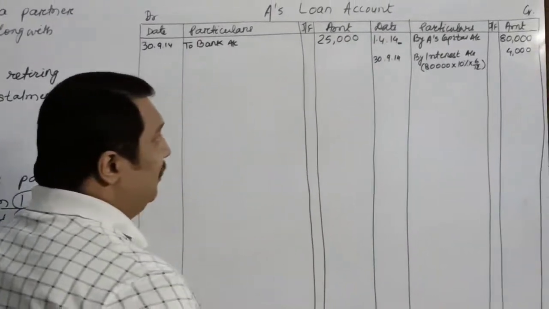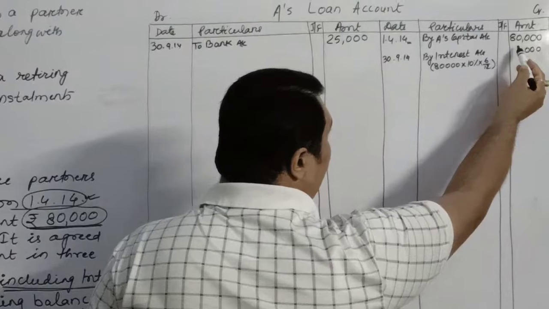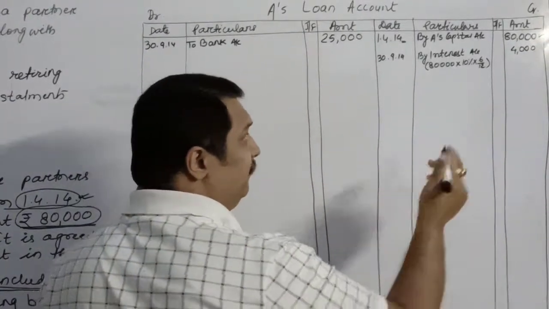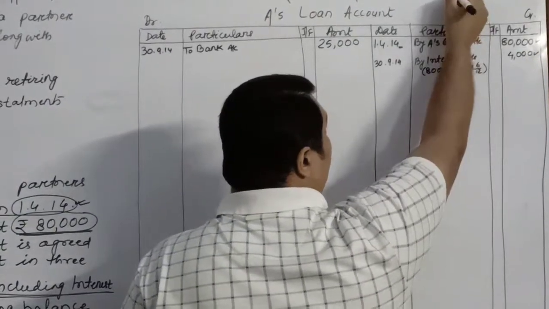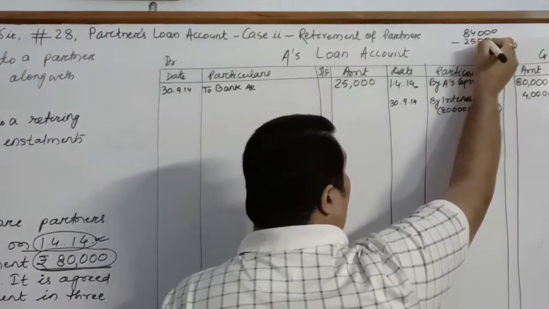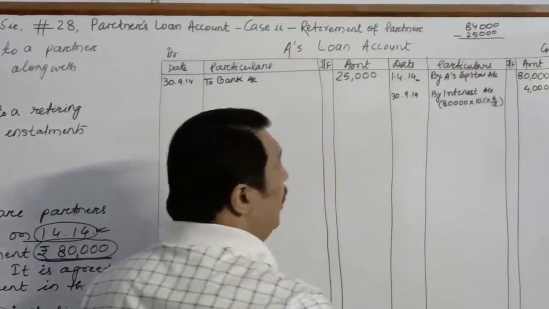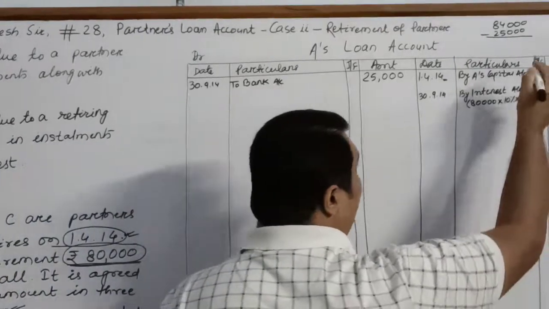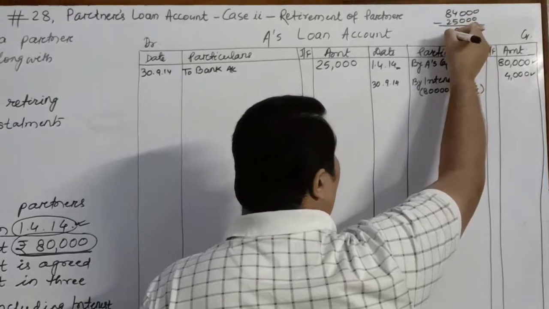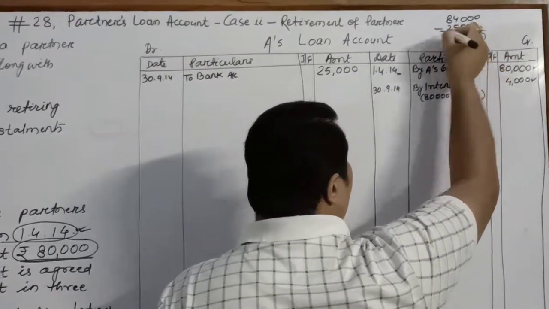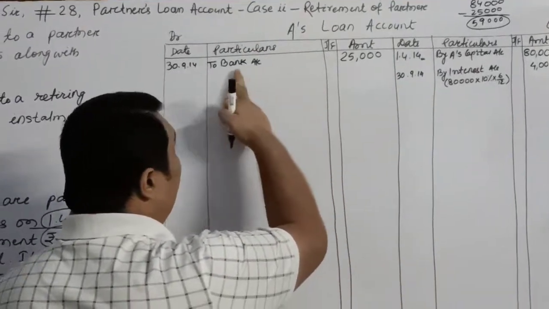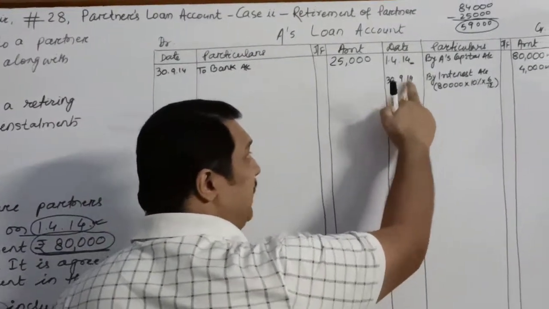You can just check: 80,000 was the loan earlier, 4,000 is the interest, so the total amount is 84,000. You paid your first installment of 25,000. The balance left is rupees 59,000. Now, this is the payment of your first installment in the first half yearly.